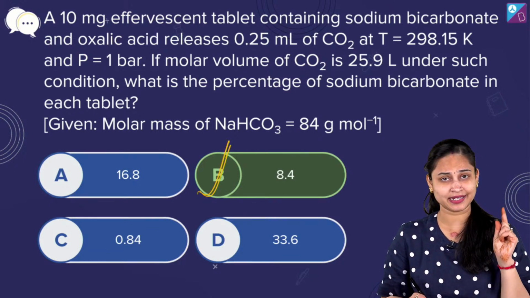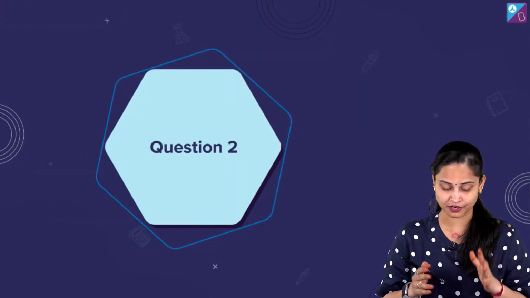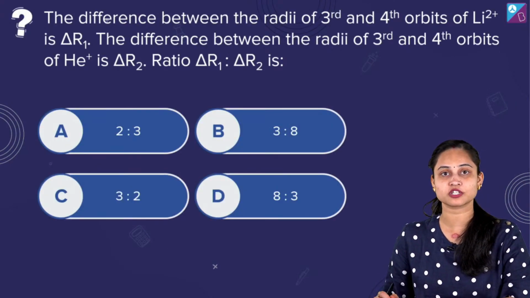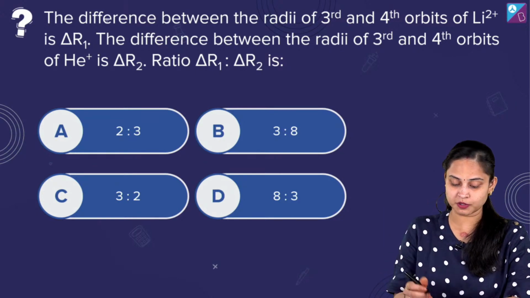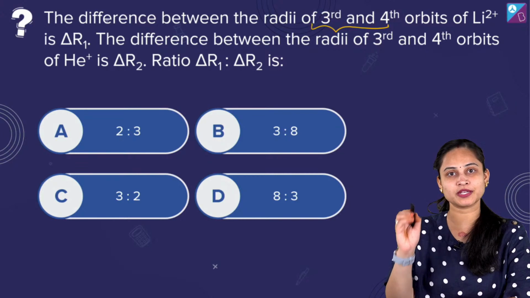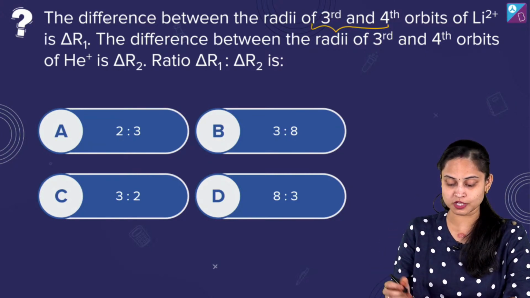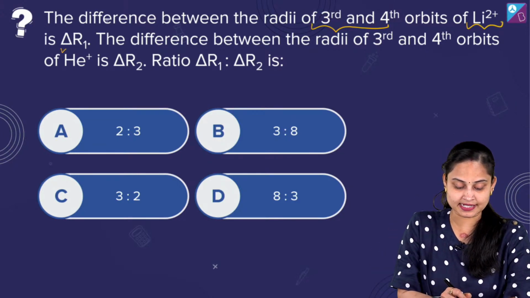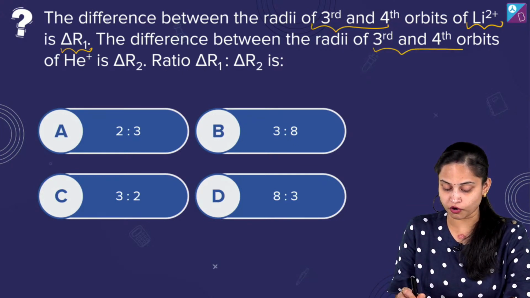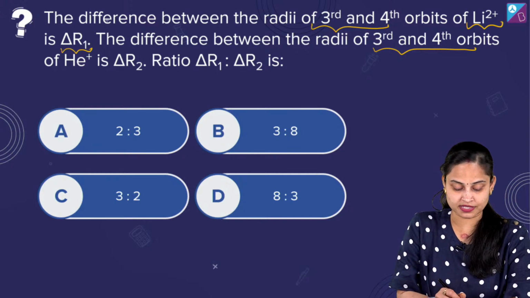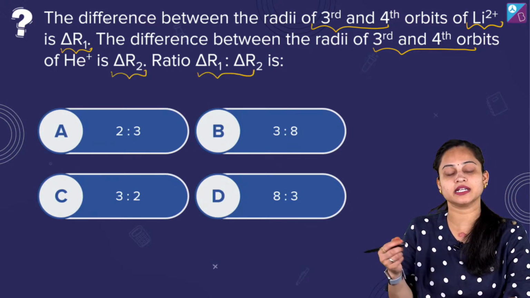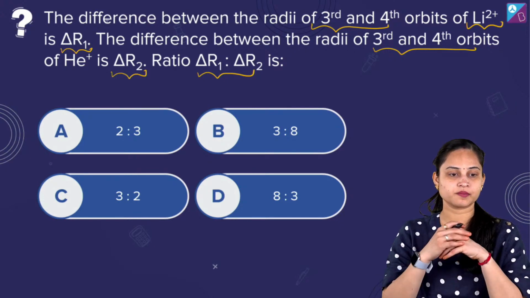Moving ahead, let's talk about the second question in front of you. It's basically from atomic structure. The difference between the radii of third and fourth orbits of Li2+ is delta R1. The difference between the radii of third and fourth orbits of He+ is delta R2. We need to find the ratio of delta R1 to delta R2.